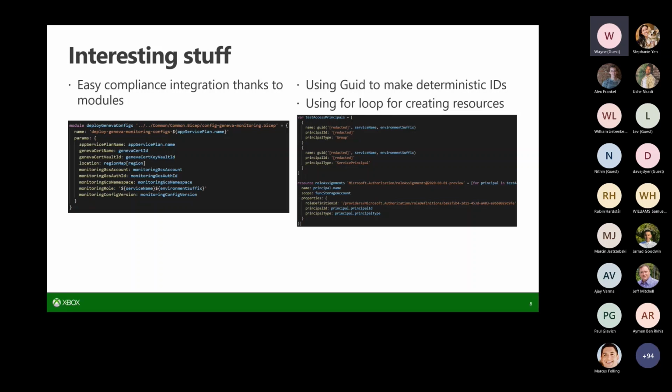Now, granted, this is stuff that you could already do in ARM templates. It's just a lot more stuff you have to write in order to make it happen, and dealing with that copy index stuff. But anyways, it's super intuitive that you can just create these complex objects in an array, and then you can loop through them and iterate on them as far as what you want to create.